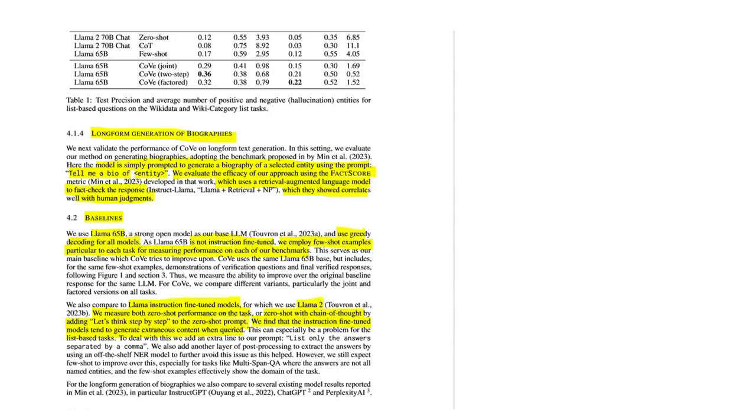So content that is irrelevant to the question being asked. And this can be a problem for the list-based task, and to deal with it, they add an extra line to the prompt, which is list-only answers separated by a comma. And they also add another layer of post-processing to extract the answer by using an off-the-shelf NER model to further avoid this issue. And finally, for the long-form generation of biographies, they use InstructGPT, ChatGPT, and Perplexity AI.